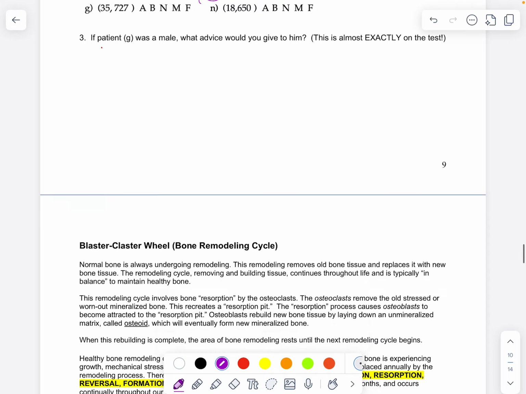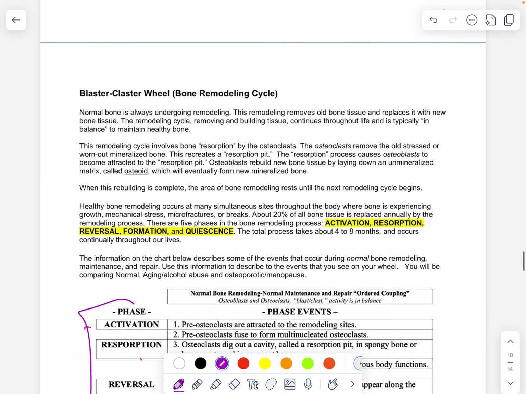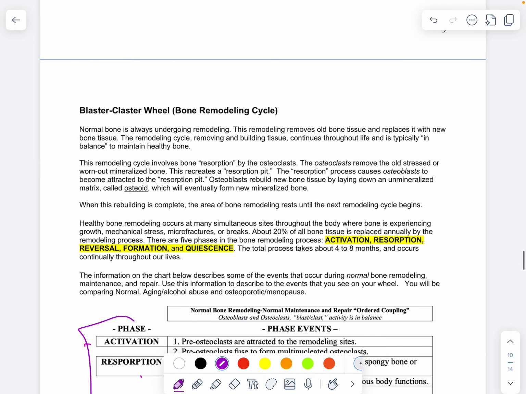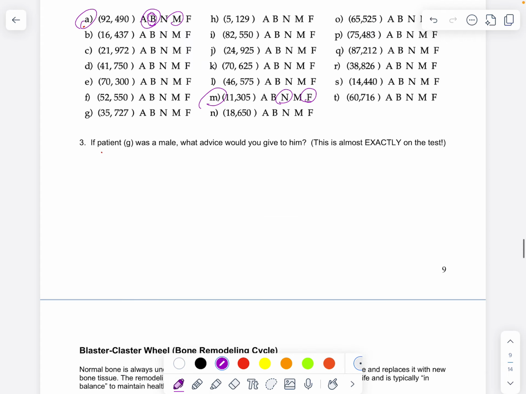So now this is going to be a whole separate lesson on the Blaster Cluster wheel because that's kind of a lot.